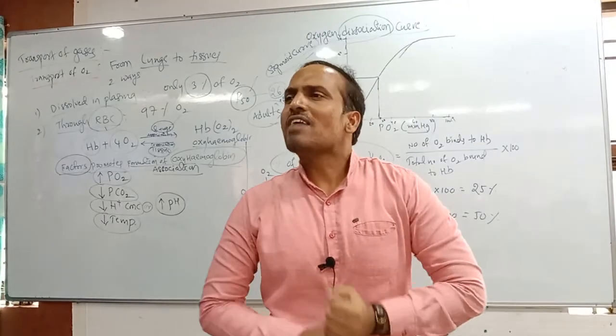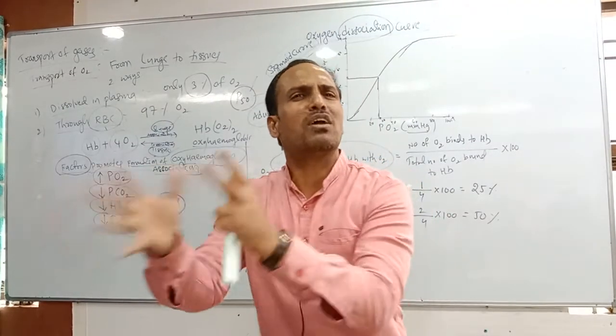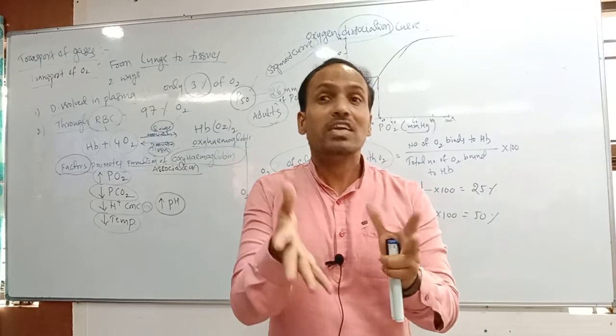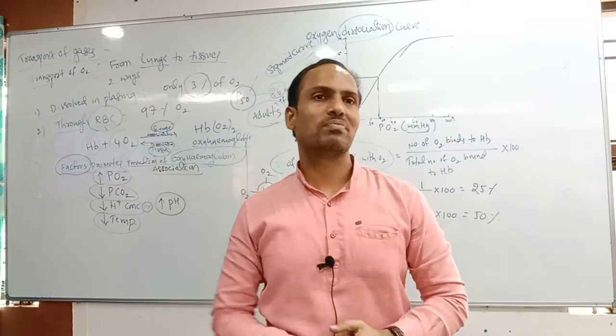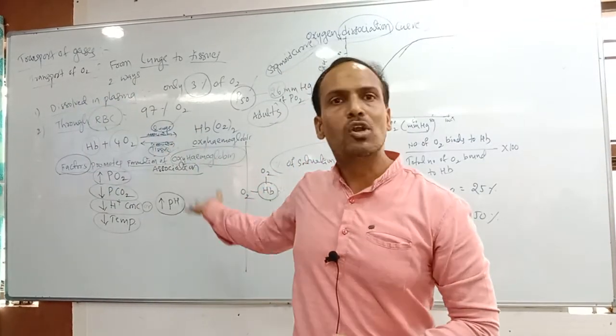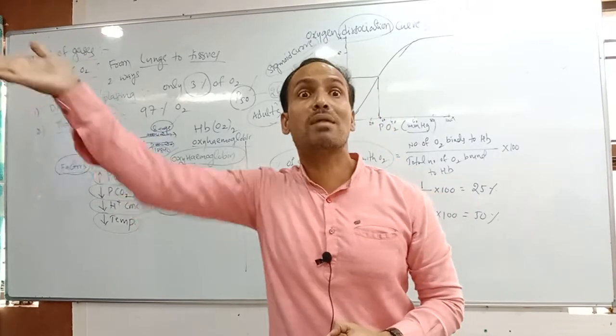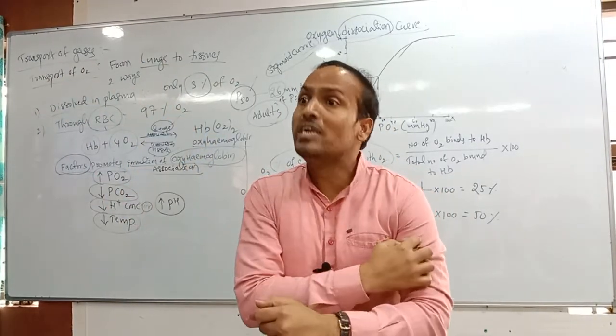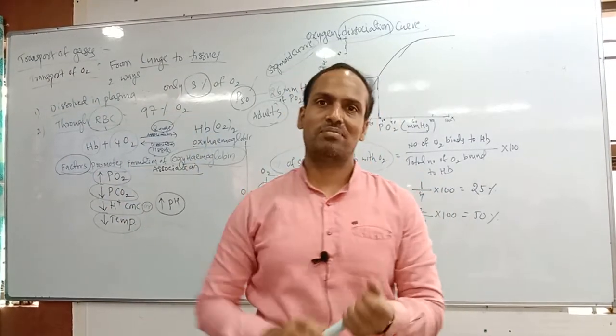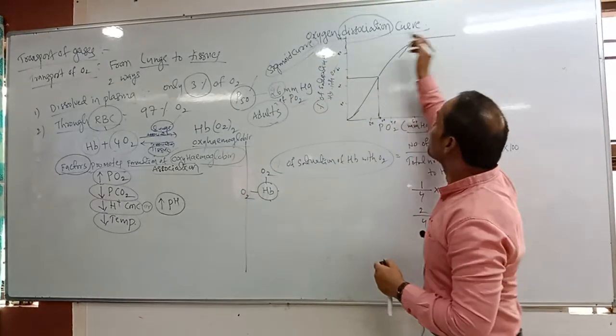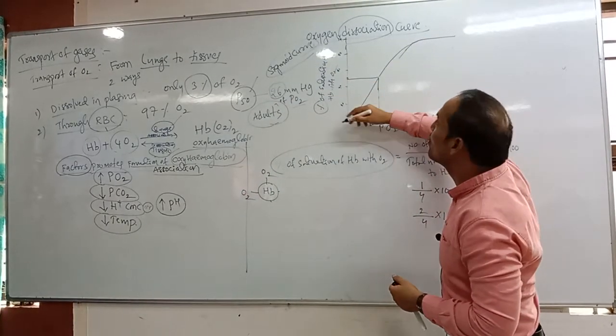This myoglobin has a higher affinity with oxygen, not like hemoglobin. Our hemoglobin has a higher affinity with which one? Carbon dioxide. But our myoglobin has a higher affinity with oxygen. Because of higher affinity, that is called myoglobin.